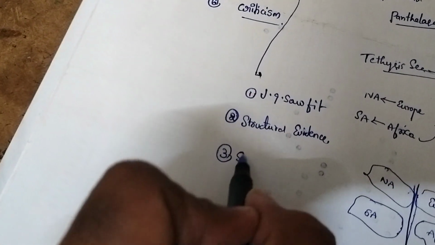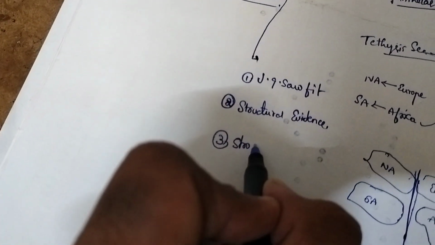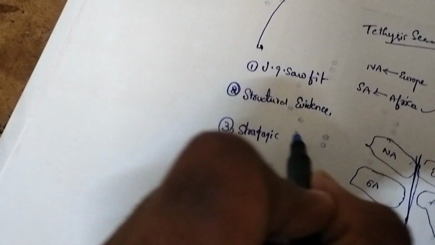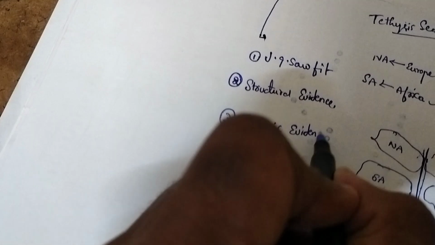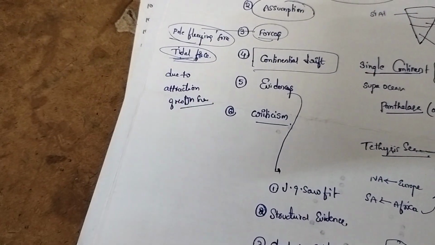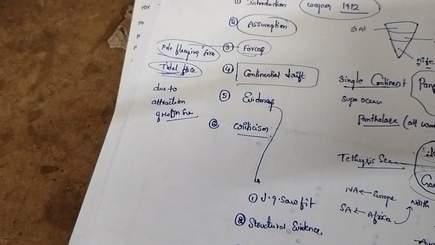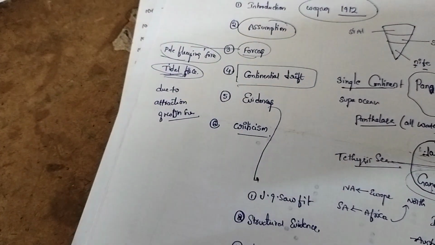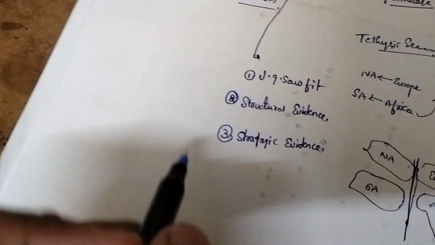Next, stratigraphic evidence, meaning the eastern coast has the same rock formations as the western part of America.